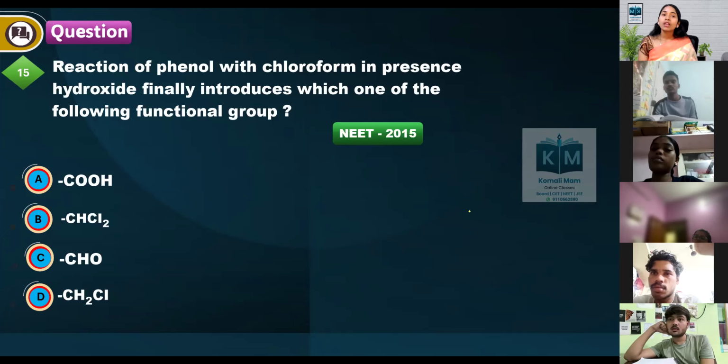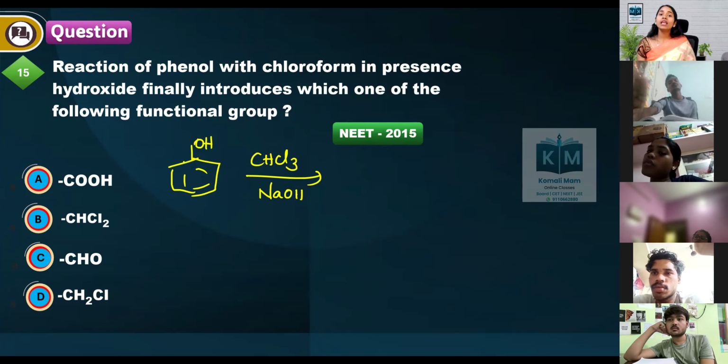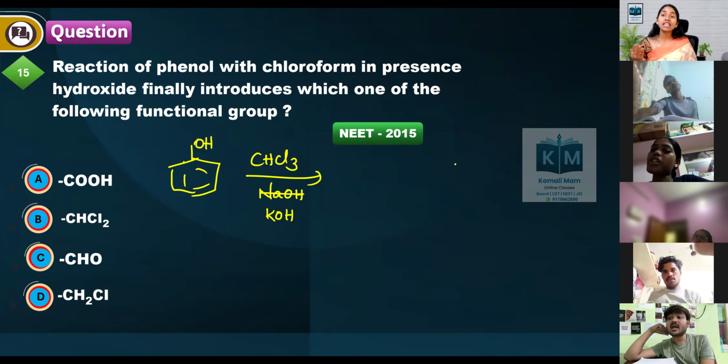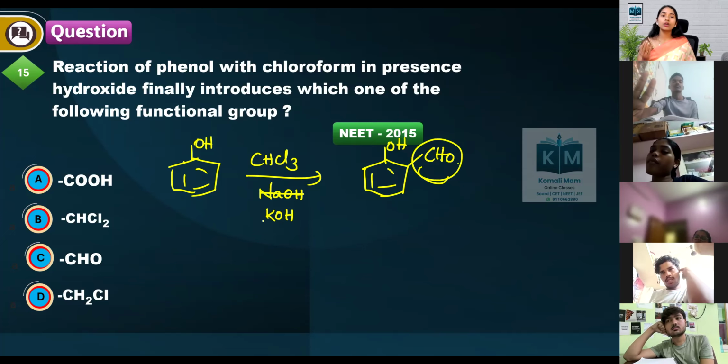Next one. Reaction of phenol with chloroform in the presence of hydroxide finally introduces which of the following functional groups? Phenol reacts with chloroform in the presence of NaOH, or hydroxide like KOH, and finally produces which one? What is the name of this reaction? Reimer-Tiemann reaction. What is our product? Salicylaldehyde is our major product, correct? So the CHO group we are going to introduce.